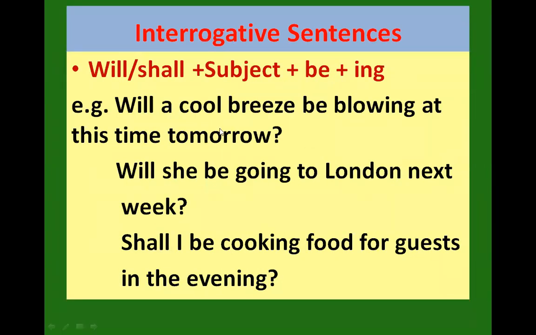Interrogatives में will, shall, subject, be, ing. Will a cool breeze be blowing at this time tomorrow? So ये फॉर्म बहुत ध्यान से याद रखना है. Will, shall, फिर subject, फिर place the word be and then ing. Okay. So will she be going to London next week? Shall I be cooking food for guests in the evening? So this way the structure has to be kept in mind while framing the question.